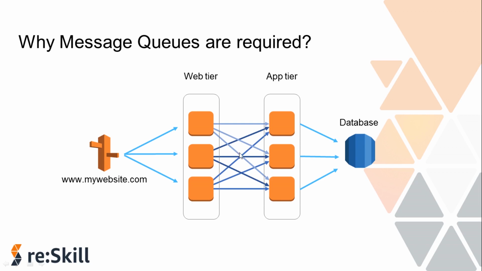Let's say one of the instances in the application tier fails. This will affect all the instances in the web tier because they are dependent on the failed instance. Let's say if the database itself fails, this will affect all the servers in the app tier, and this will eventually affect all the servers in the web tier, and thus the entire application will fail.